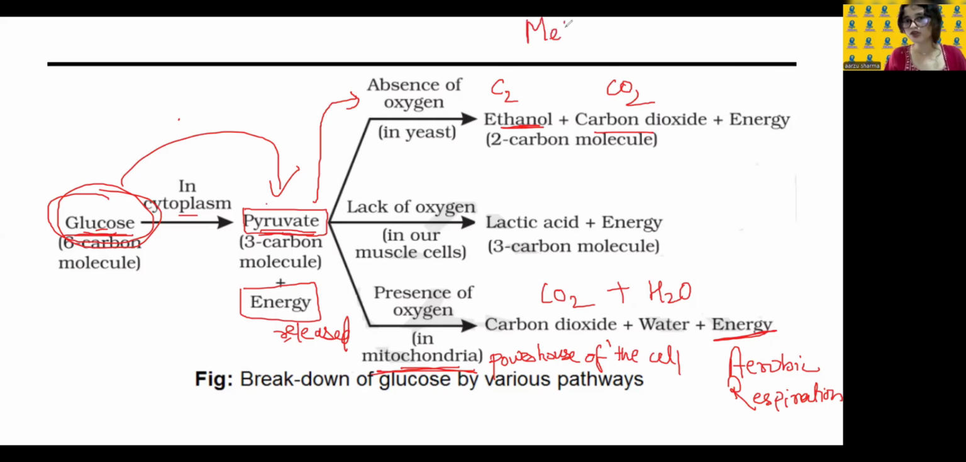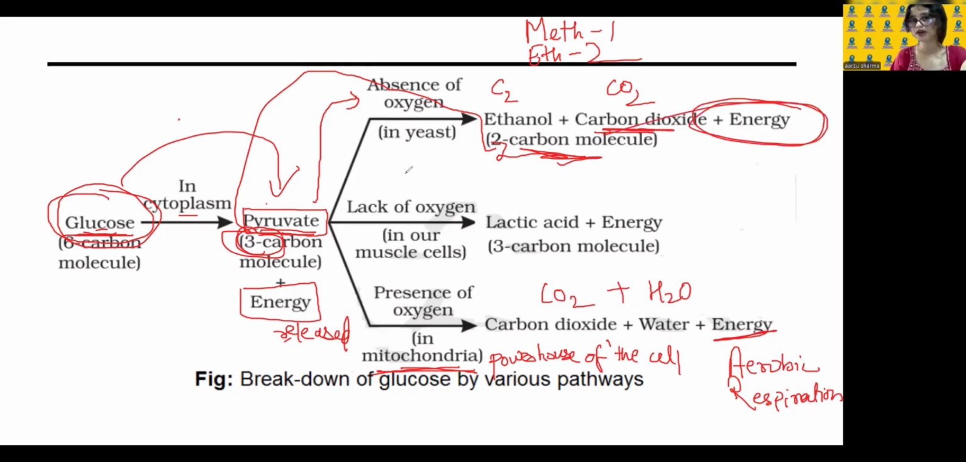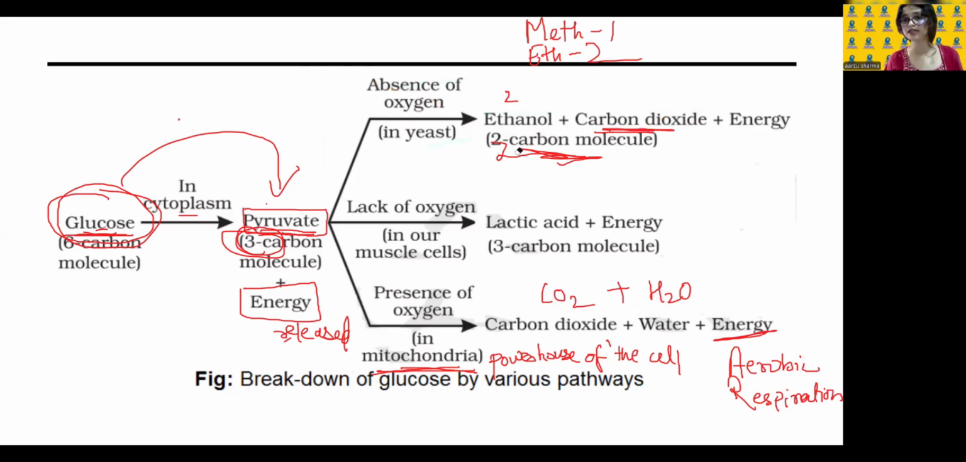See, meth means 1, eth means 2, but means 4, pent means 5, like that. Okay. So there is ethanol, that means a 2 carbon molecule. Okay. Nol is usually added for alcohol, but here you don't need to keep those things in mind. You just need to keep in your mind that the 3 carbon molecule here is broken down into a 2 carbon molecule, and it also releases carbon dioxide and energy is also released. Okay. And this is the anaerobic respiration.